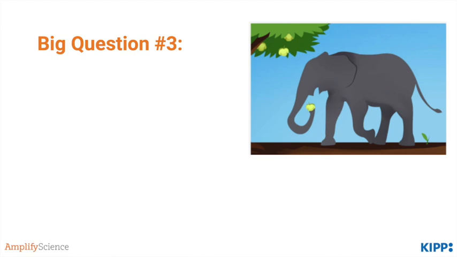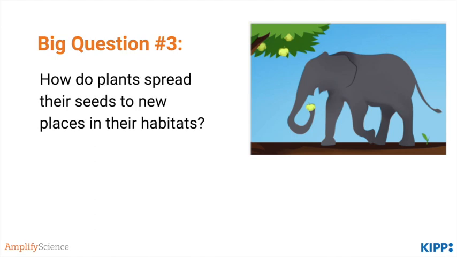All right, on to big question number 3. How do plants spread their seeds to new places in their habitat? Now that we've determined that the chalta seeds don't have enough space to grow next to the old chalta trees, how is it then that they could spread to start growing in new places? And why haven't they been doing that?